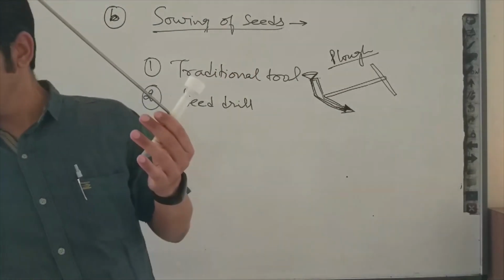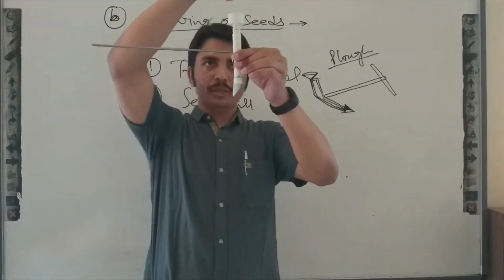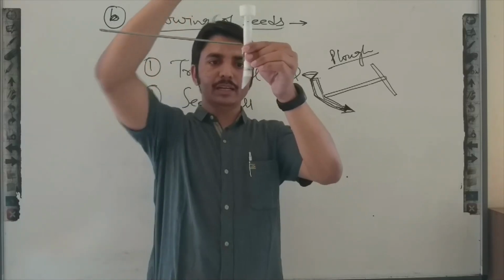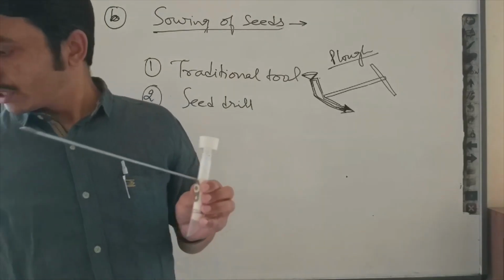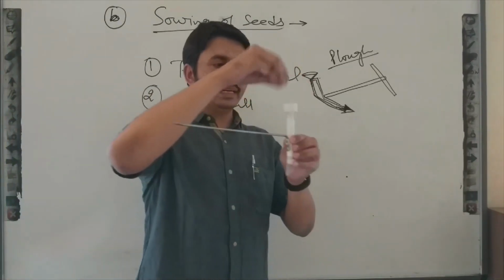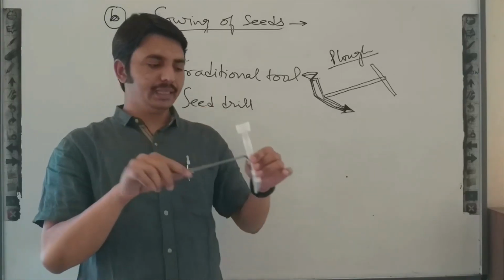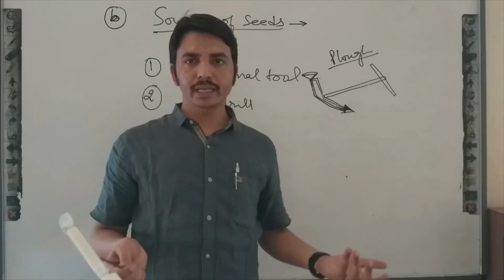I want to show how grains will move with the help of this. If I put some grain here, you can see the grain moves through this part. Continuously I have to put grain in this funnel-like structure, and these grains move through this part and will also be covered by the soil in the ground.